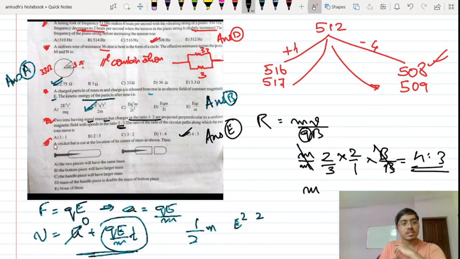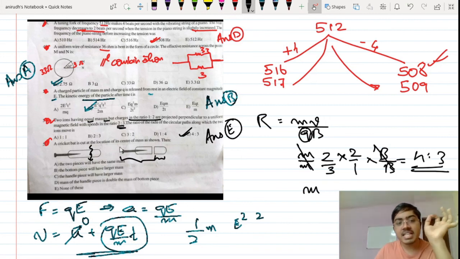Okay. Now this one is a simple question from the concept of center of mass. A cricket bat is cut at the location of its center of mass as shown. So this was the site of center of mass somewhere here. Okay. There I am cutting this. Now it is seen that this part has less length, while the length of this part is high. Now they are asking which of these is having a higher mass.